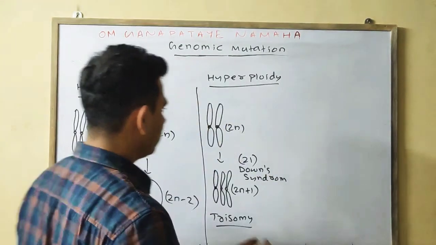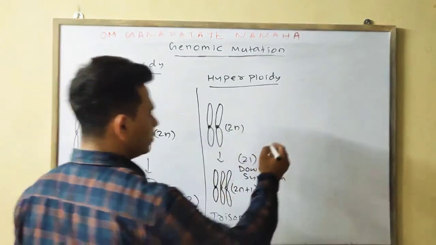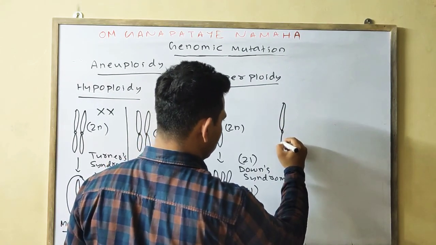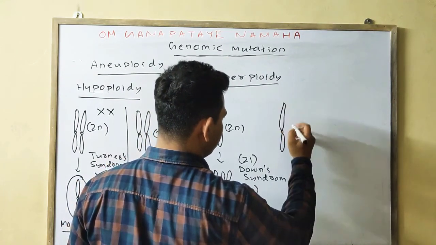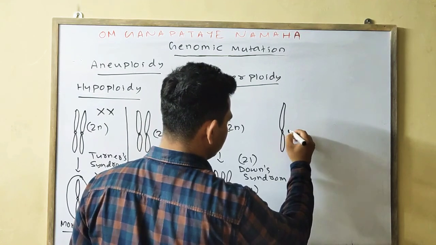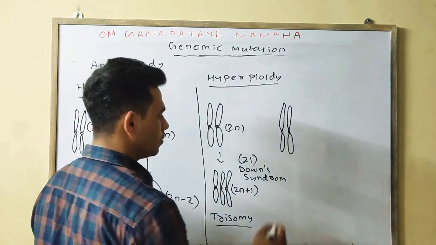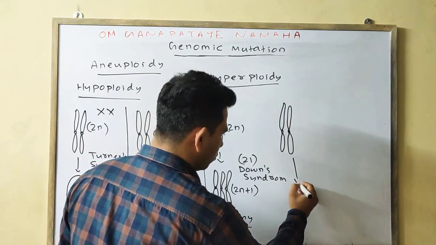Similarly, tetrasomy means 2 chromosomes will get added.